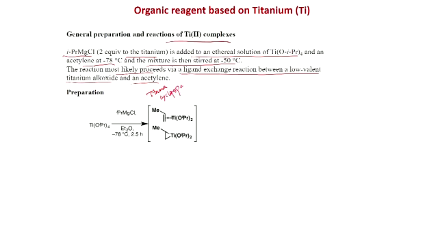Because 2 equivalents of isopropyl, so this will form O-isopropyl and isopropyl group here and here isopropyl group, and then one isopropyl group will eliminate and generate this titanocyclopropane, which will be in equilibrium with this.